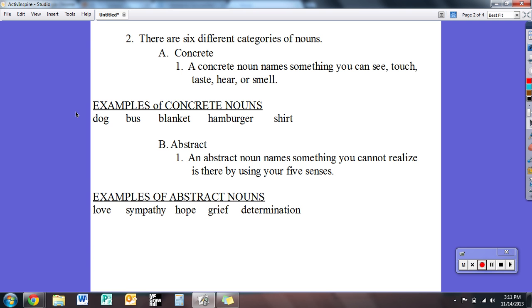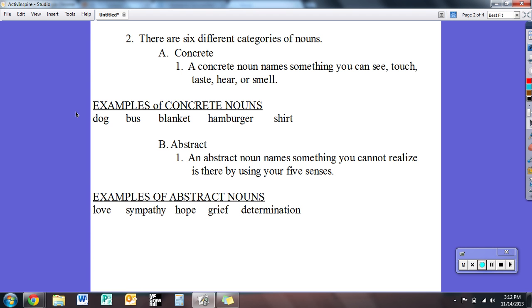Same thing with a bus. You can see it, touch it. No, you can't taste a bus, but you could smell it, or the people on it. Same thing, a blanket, you can feel it, you can touch it, you can see it. A hamburger, you can taste and see and feel. And a shirt, you can definitely feel and see a shirt. So those are all concrete nouns.